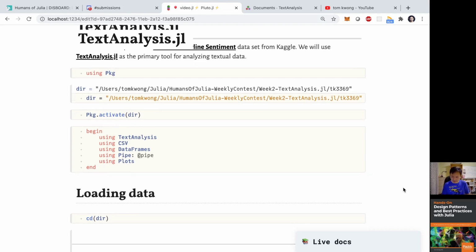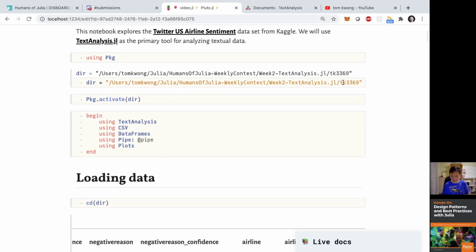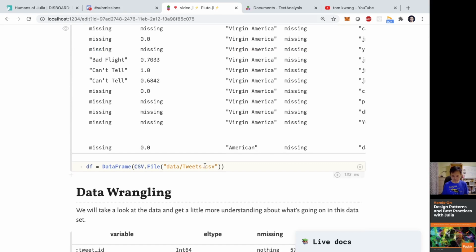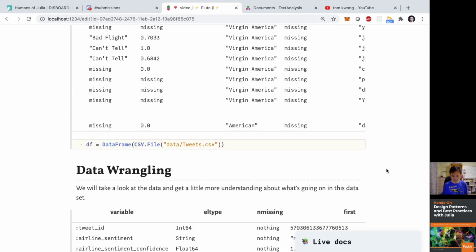With this notebook, I have downloaded the CSV file from Kaggle into this directory, and I have already activated the directory offline, as well as adding all the packages that I need. In particular, in this case, I need TextAnalysis and all the data related packages. Loading the data is extremely simple. As you can see, it's just a CSV file, and I just load that into a data frame.